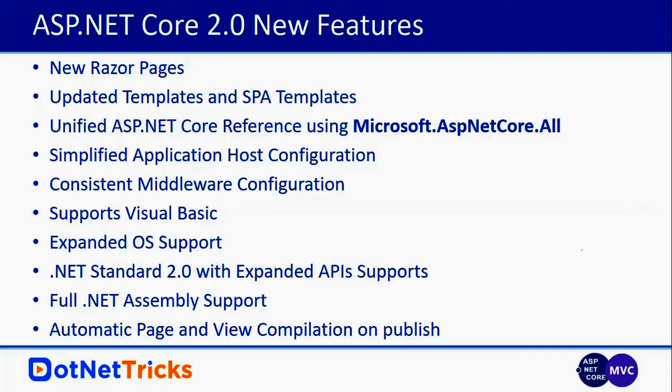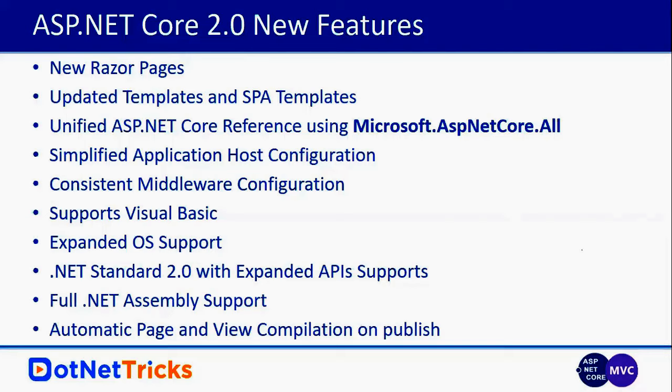And now in ASP.NET Core 2.0, Microsoft simplified the application host configuration as well. We have the consistent middleware configuration. So instead of following different styles to configure your middleware as in ASP.NET Core 1.0 and 1.1, in 2.0 it is consistent. And from 2.0 we can also use Visual Basic. So Microsoft also introduced Visual Basic support, but the recommended language is C#, I'm telling you. So go with C# only, don't use Visual Basic.